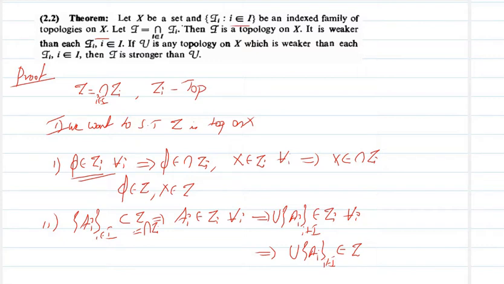Next we want to show that the finite intersection is also in tau. For that we can take A1, A2, etc., An, a collection of finitely many elements of tau. Since each element belongs to tau, each of them belongs to where?